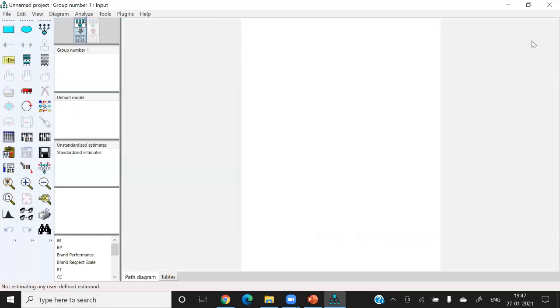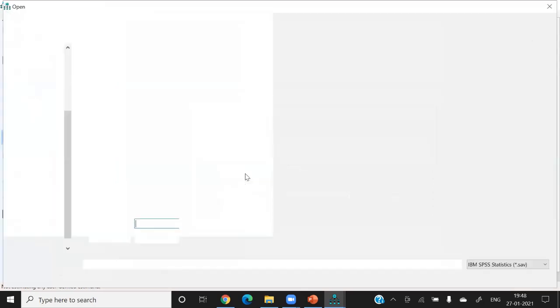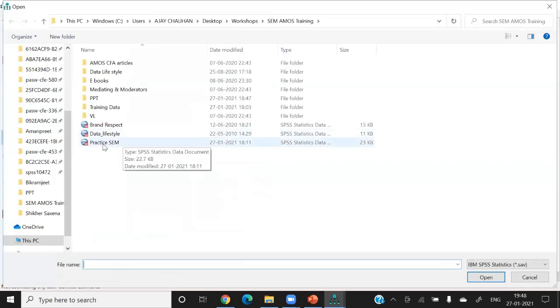Okay. So when we open the front page, this is the page which will come, and we are going to use this page. And there are some certain steps which I am going to tell you. First of all, use this select data file option. And if you click on this option, go to the file name and select this data set. So this is the data set which I'm going to use.